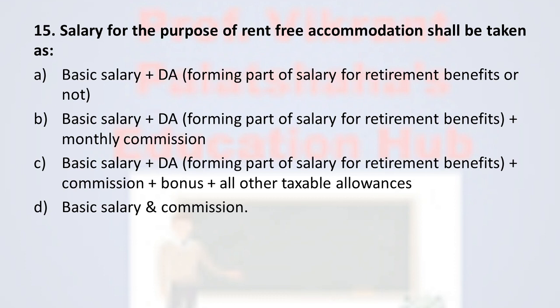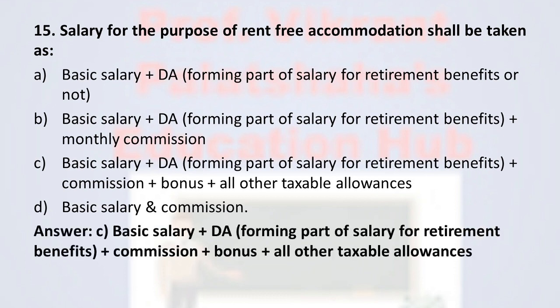From these four, the correct answer is option C, that is basic salary plus DA if forming part of salary for retirement benefits plus commission plus bonus plus all other taxable allowances.